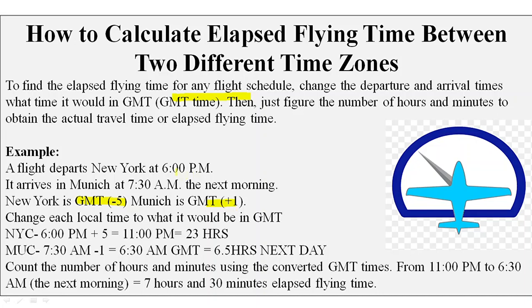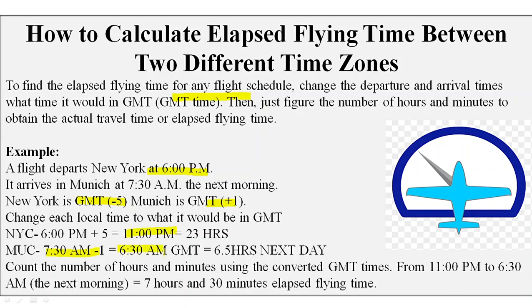For example, departure time is 6 p.m. at New York, and the time zone of New York is GMT minus 5. Then we have to add this 5 to 6, and we get 11 p.m. Okay, and for Munich it is plus 1, so we have to subtract it from 7:30, that is the arrival time. Then we get 6:30 a.m.